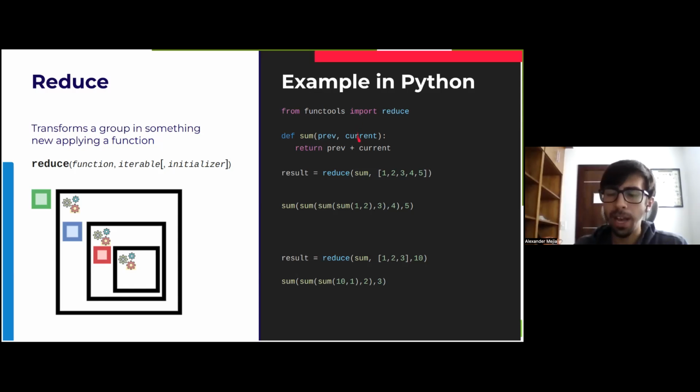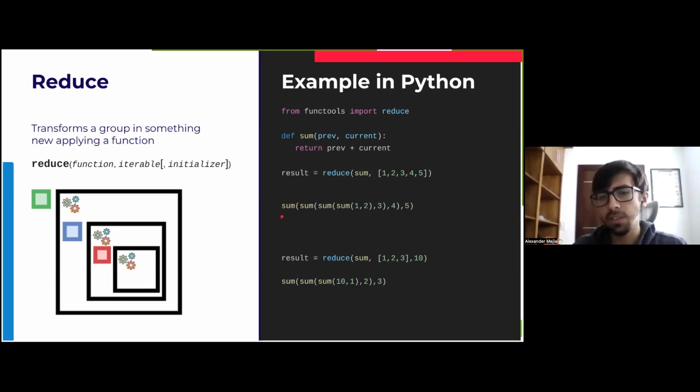So let's take a look at how it would look when calling it and how it would look if we didn't use it. We call reduce, then we add the function that is sum, and then we add our iterable. In this case, it's a list. And we have the result, which will be the sum of all the elements inside the list: 1 plus 2 plus 3 plus 4 plus 5. So if we didn't use this, how it would look from inside this reduce would be something like this call.